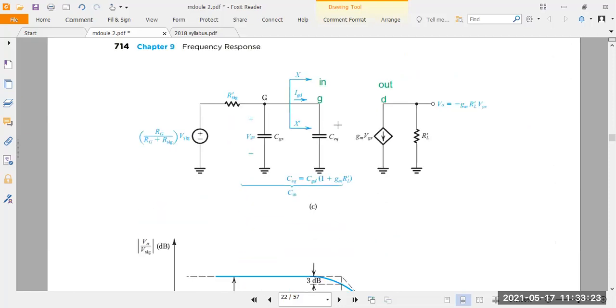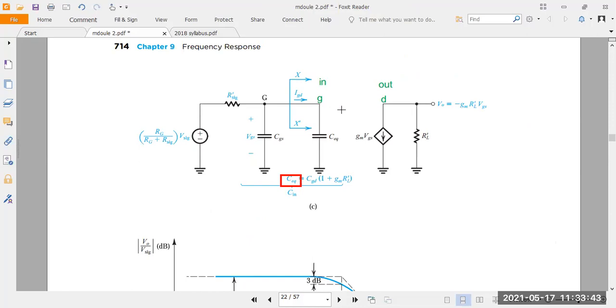Understood? See here, between the gate and drain there is a capacitance, that is CGD. CGD is replaced with what here? C equivalent. Understood? What is C equivalent here? CGD into 1 plus gm into RL dash.